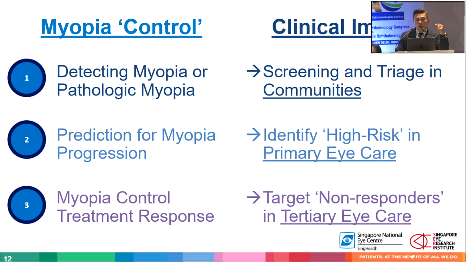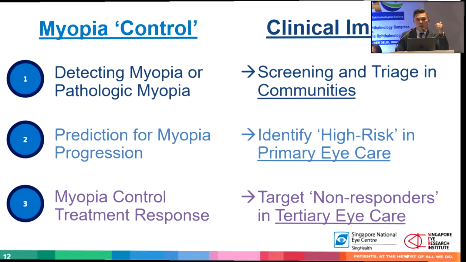We also would like to have an AI that can predict myopia progression, because not all children progress like in the cases that have been shown so far. And then we can focus our efforts on those children who are at high risk. And then last but not least, what do we treat these kids with? And how do we know whether they're going to respond to all the various treatment modalities that have been presented so far? So I just want to show some examples of what's been done.